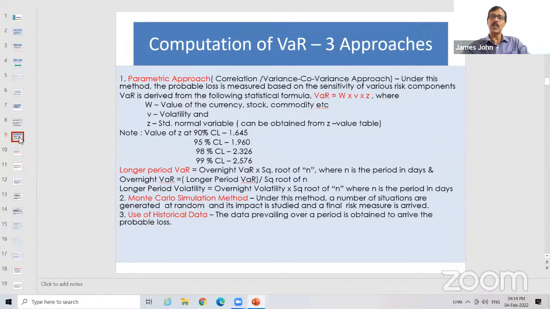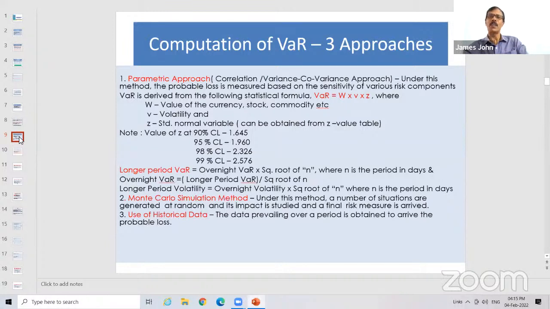But for the parametric approach, there is a definite formula and it is simple also. The formula for VaR is W into V into Z. What is W? W represents the value. If we are discussing VaR of a stock, W is the value of that security. If it is a currency, it is the value of that currency. V is the volatility, the variance. And Z is the standard normal variable.